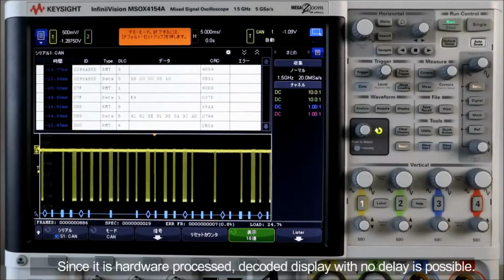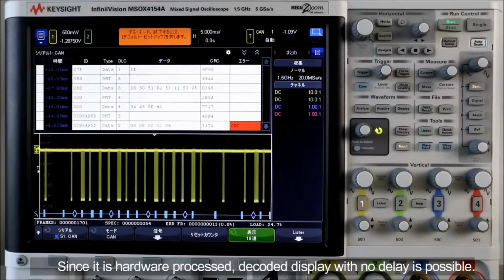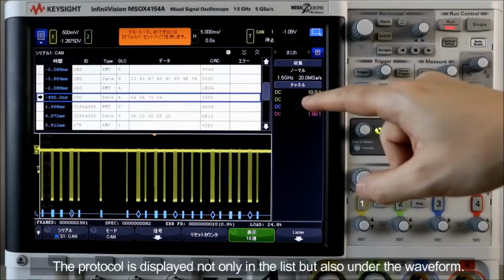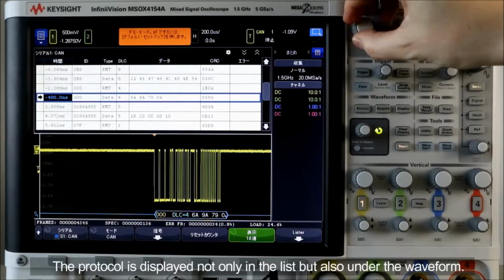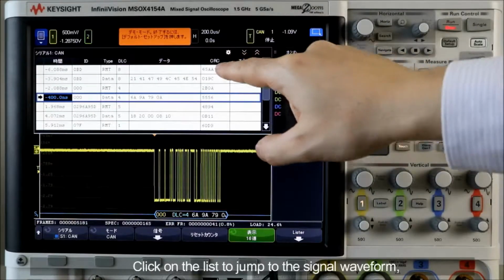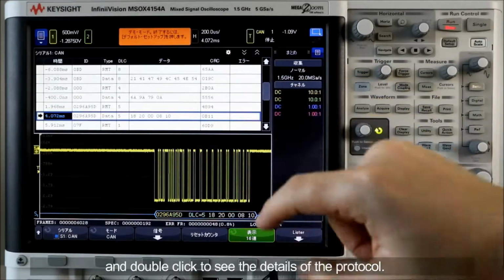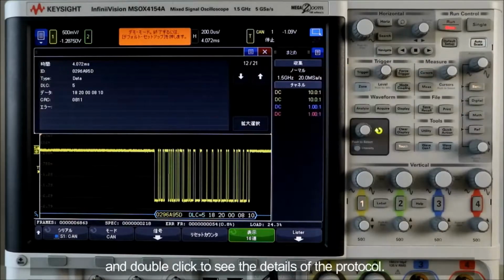Since it is hardware processed, decoded display with no delay is possible. The protocol is displayed not only in the list but also under the waveform. Click on the list to jump to the signal waveform and double-click to see the details of the protocol.